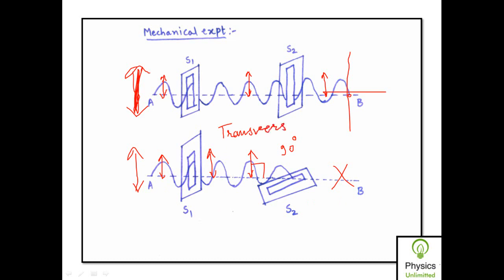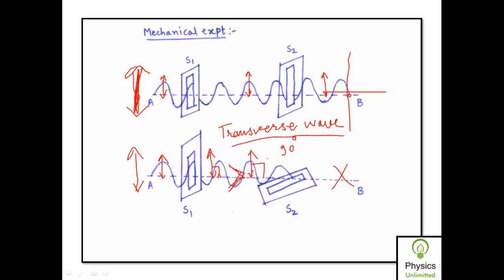So we have already seen what is meant by a transverse wave. A transverse wave means that the vibration of the wave takes place in a direction which is perpendicular to the direction of propagation of the wave. So this is the direction of propagation of the wave, and here the vibration takes place in a direction perpendicular to it. So here the wave is a transverse wave.